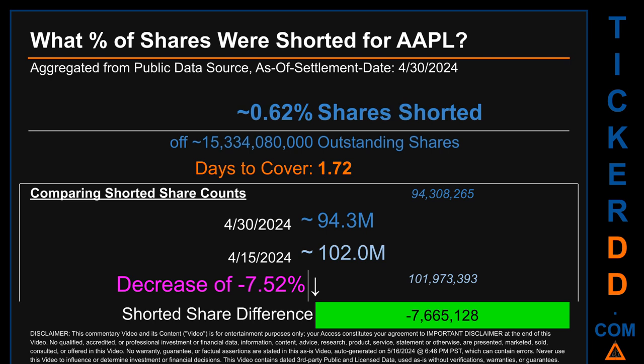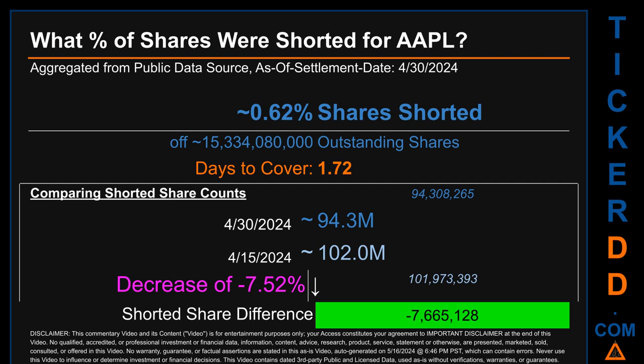What percentage of shares were shorted for AAPL for the 2-week period ending on settlement date, April 30, 2024? About 94.3 million shares of AAPL were shorted out of a total of approximately 15.3 billion outstanding shares. Therefore, based on as-is, discovered, public data when this video was generated, the ticker has a short interest of roughly 0.62%, which I got by taking the number of shorted shares and dividing it by the number of outstanding shares to get the percentage value.